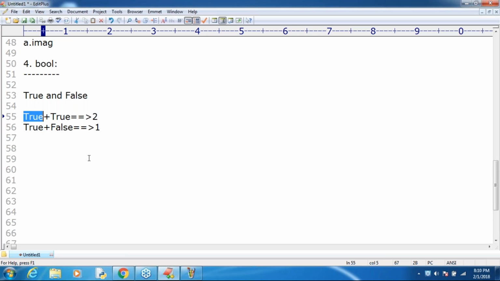Next, some person is asking a doubt. Cohen is asking: if I take true by false, can you spell out what will happen, sir? Very simple. True means 1, false means 0. 1 by 0 means what? Division error. You are going to get a ZeroDivisionError by default.